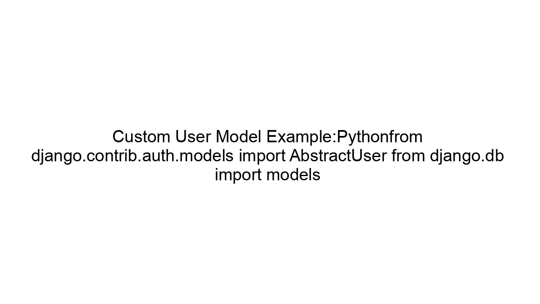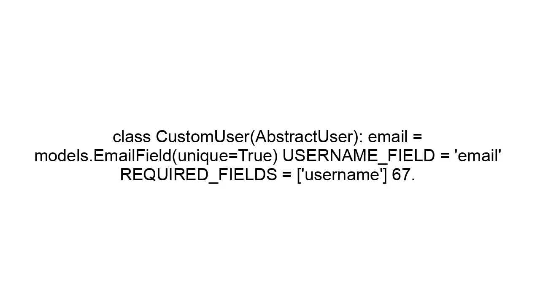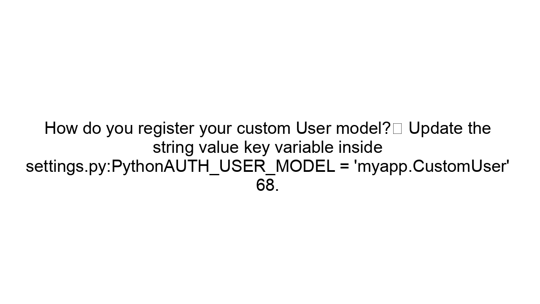66. Custom user model example. Python: from django.contrib.auth.models import AbstractUser. from django.db import models. class CustomUser(AbstractUser): email = models.EmailField(unique=True). USERNAME_FIELD = 'email'. REQUIRED_FIELDS = ['username']. How do you register your custom user model? Update the string value key variable inside settings.py. Python: AUTH_USER_MODEL = 'myapp.CustomUser'.